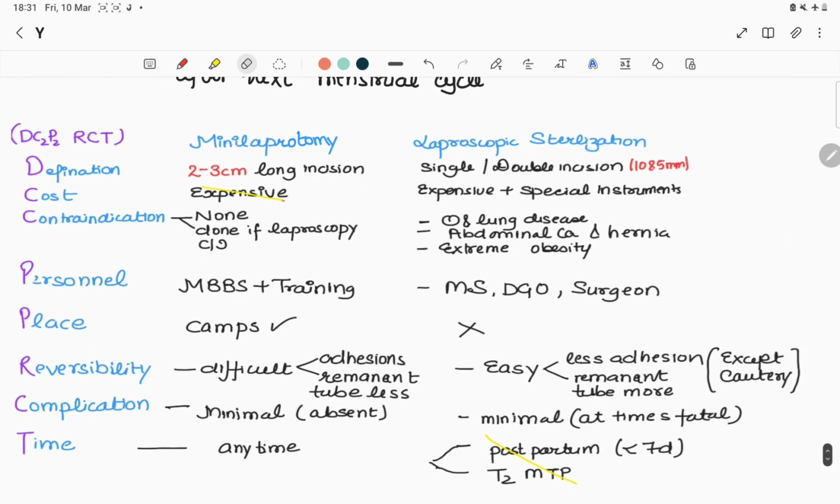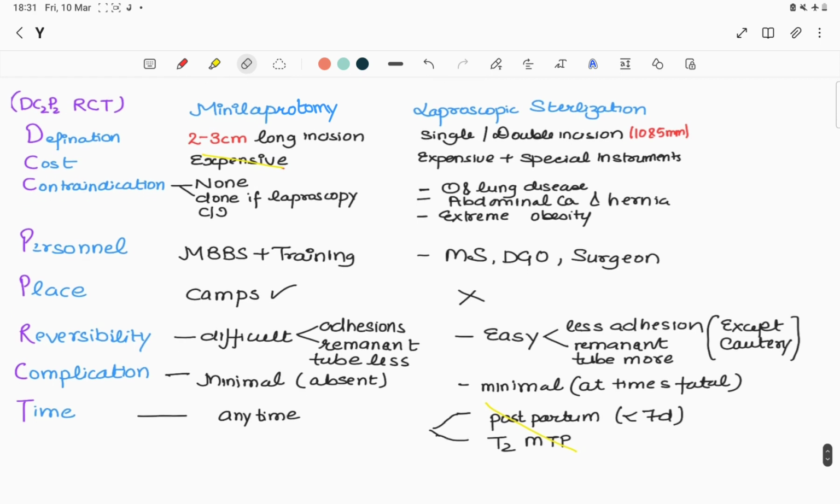And last is the comparison between mini laparotomy and laparoscopic sterilization. It can be remembered by the mnemonic DCP, that is District Commissioner Police, RCT, root canal treatment. So D is definition. Mini laparotomy is a 2 to 3 centimeter long incision sterilization, and laparoscopic is a single or double incision sterilization of 10 or 5 millimeter. C is cost. Mini laparotomy is cheap compared to laparoscopic sterilization.